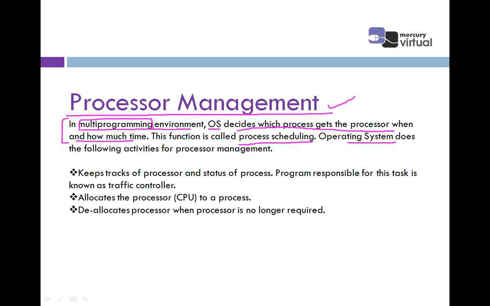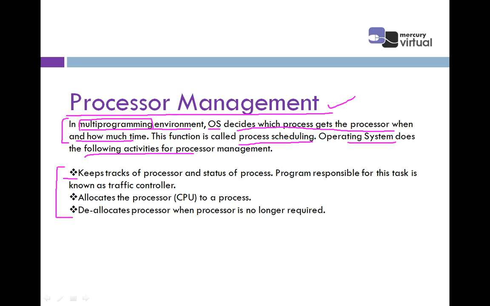The next line says the operating system does the following activities. These are the main points. In the same way as I discussed in memory management, the different activities we discussed in this paragraph are highlighted with the help of a point known as activities. So take up the first point.